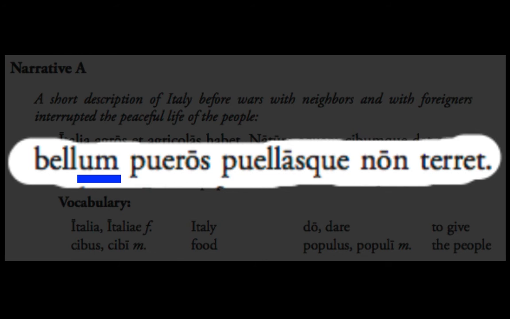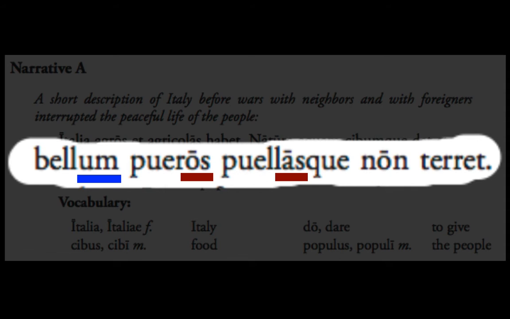What you have to watch out for is not seeing that um and assuming that it is accusative. You have to fight that instinct to say, oh, that's definitely an accusative. Most of the time it will be an accusative. But if you're dealing with a neuter noun, it can be, and in this case is, a nominative. And so bellum is going to be your subject.